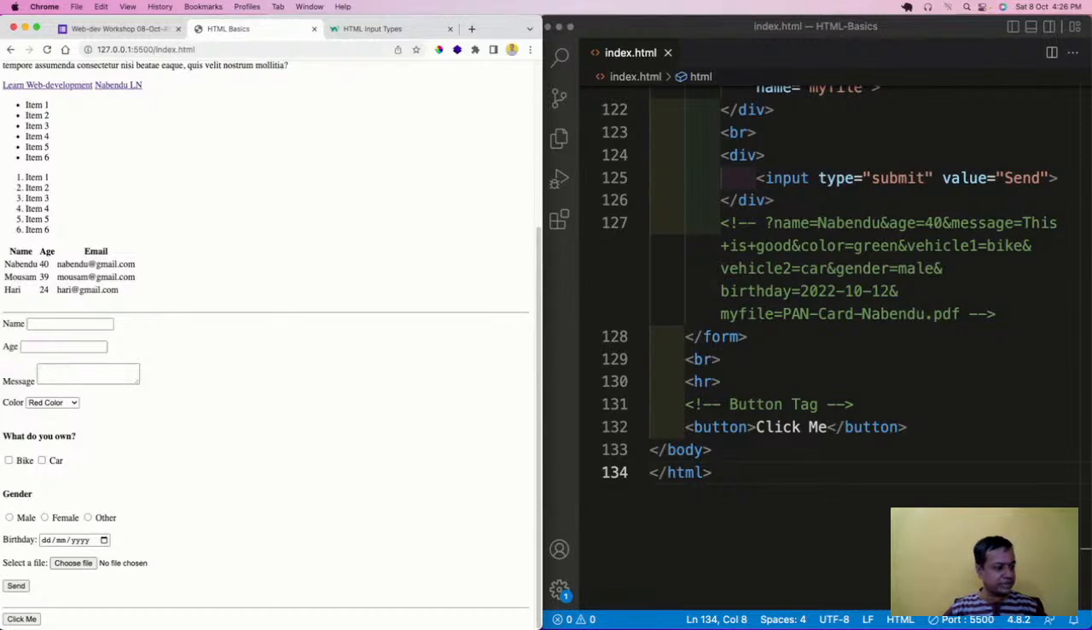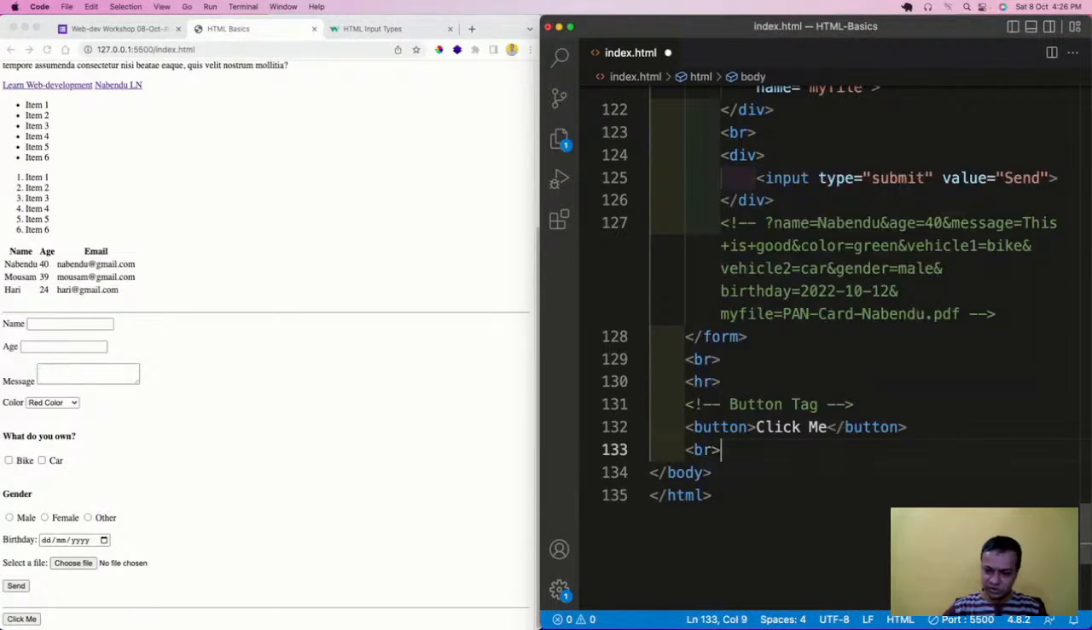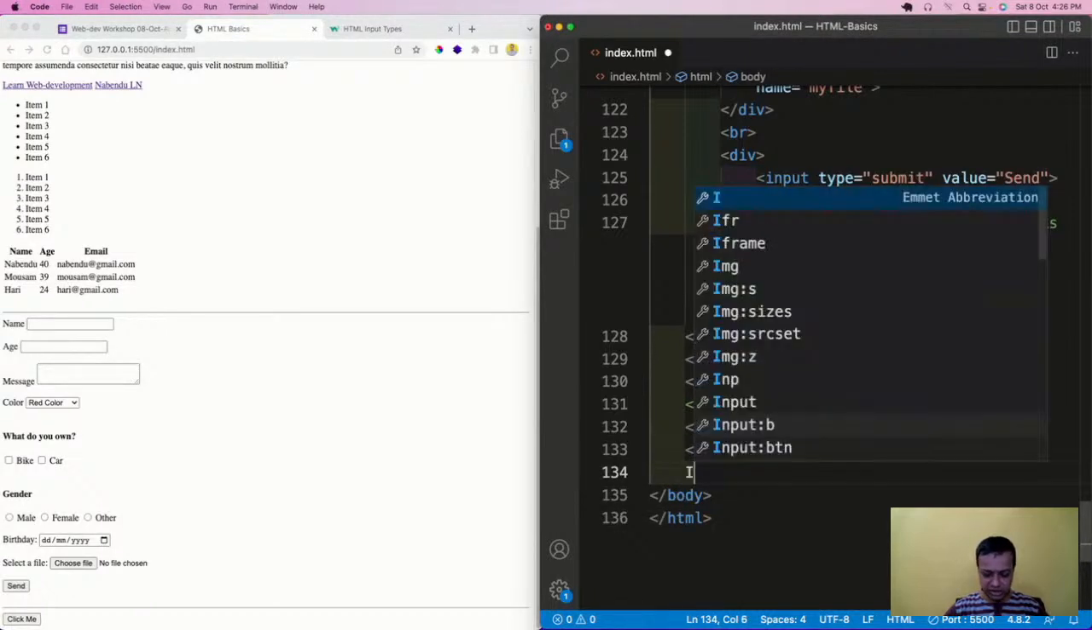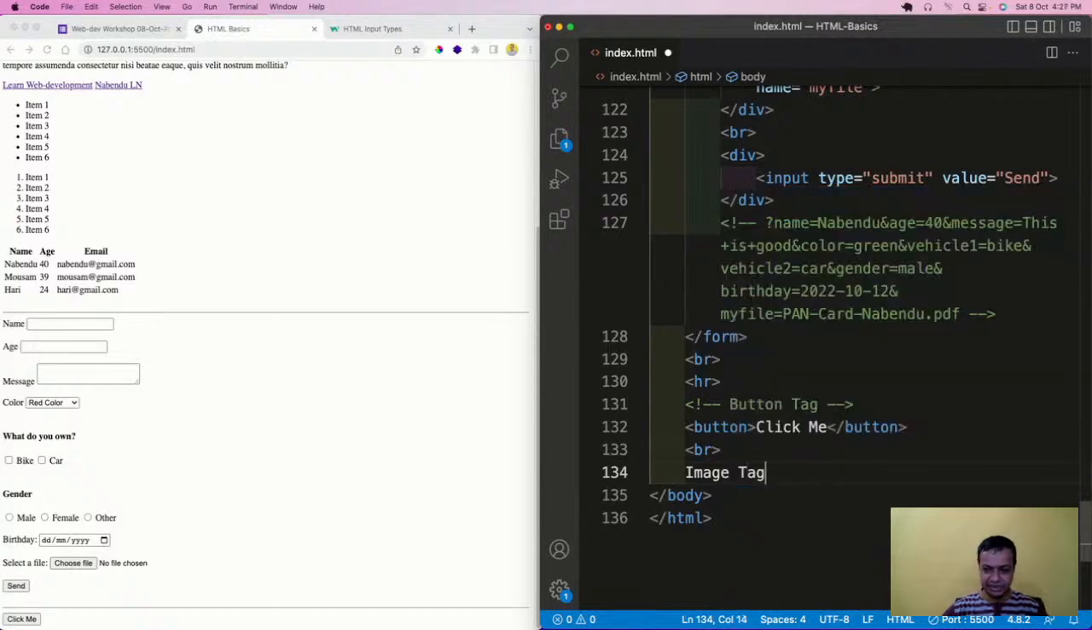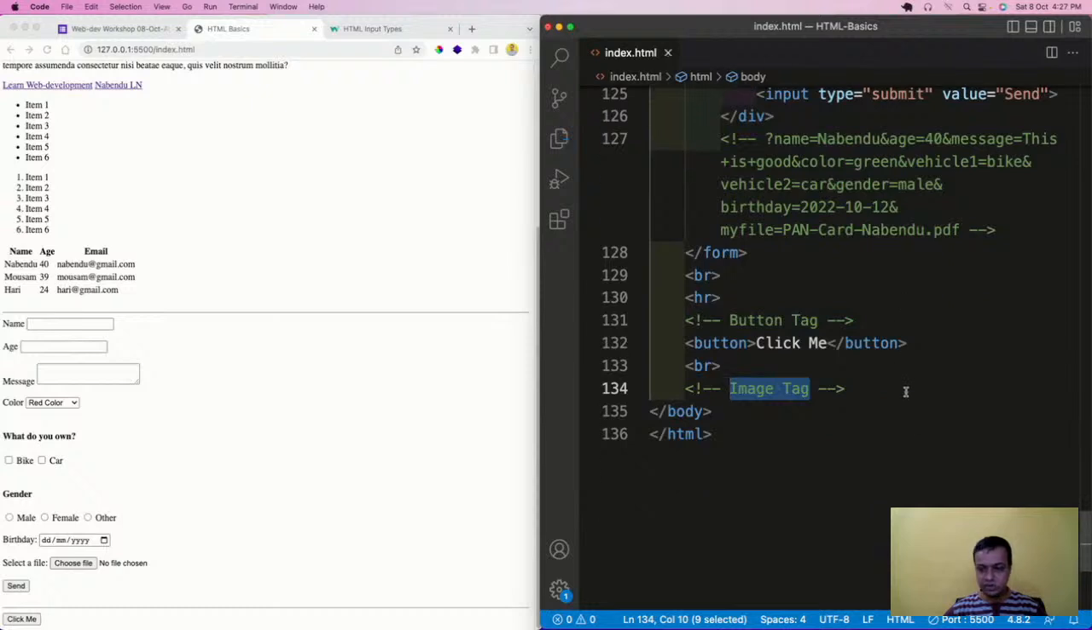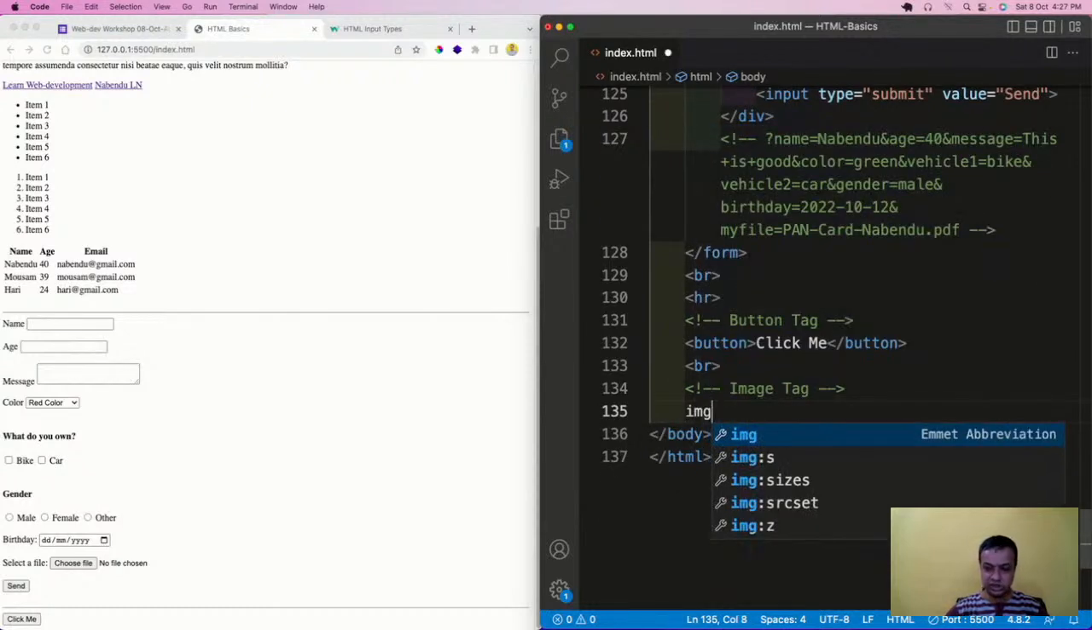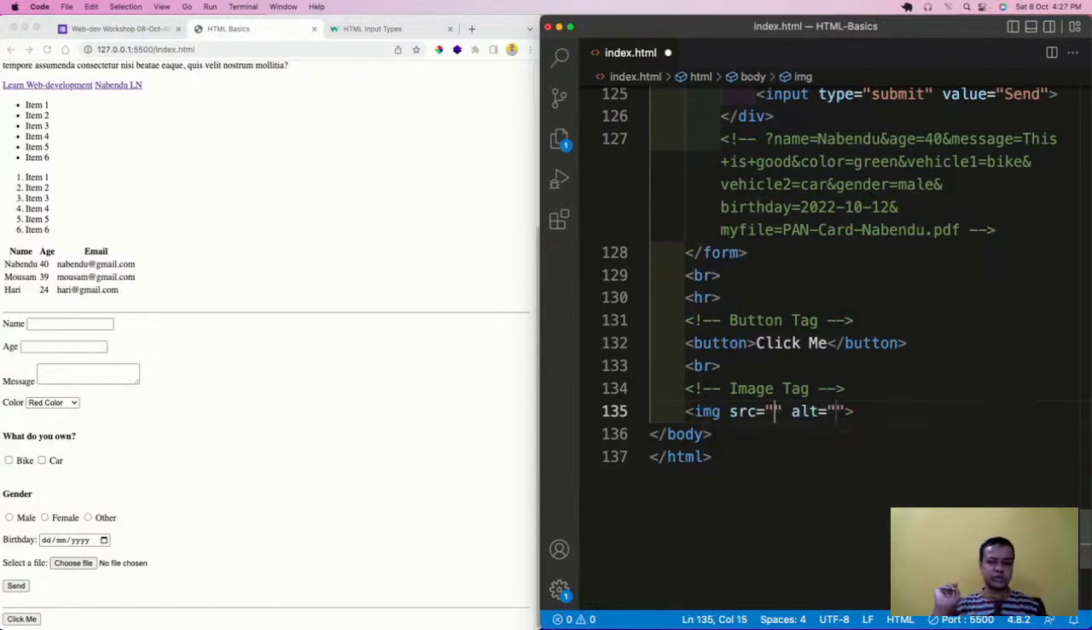Now the last thing which you're going to do is the image tag. Images are again very important, but let me do some BR here, and then I'll do the image tag. I will again do this like this, and image tags are like IMG, and there are two ways to give an image. I'm going to show both, and you have to provide two things: one is the SRC, one is the alt.